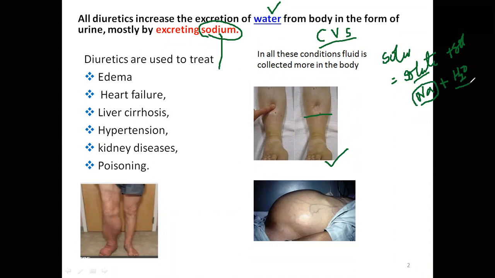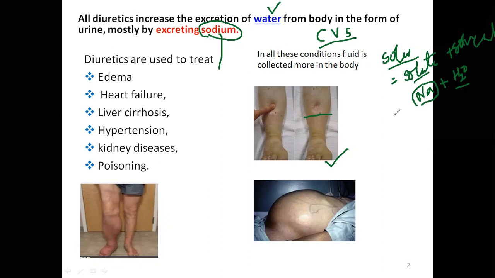So make sure that your diet doesn't contain more sodium. Wherever sodium is present, water is associated there, because solution is nothing but solute plus solvent. When sodium is present, solvent automatically moves there.